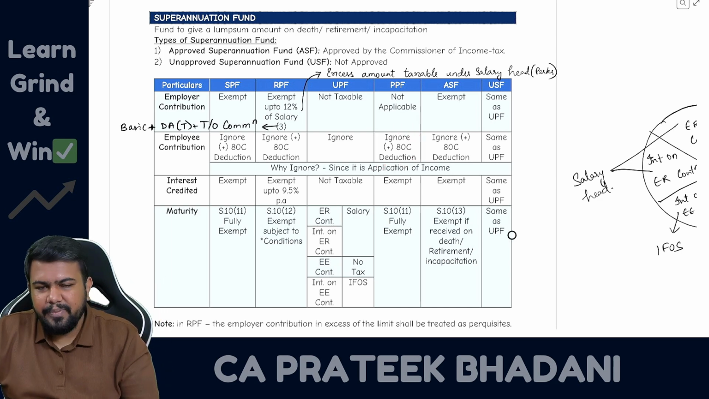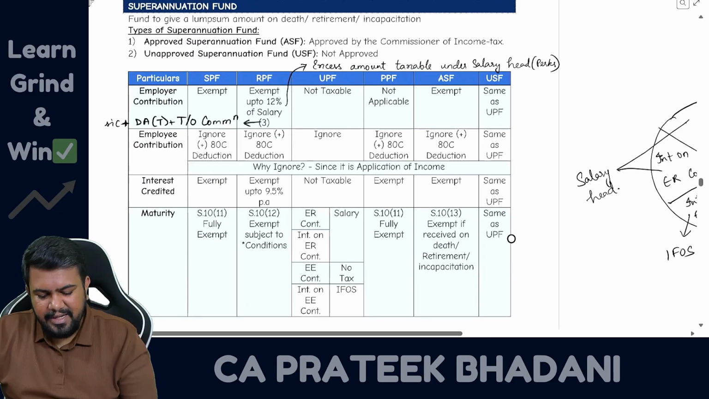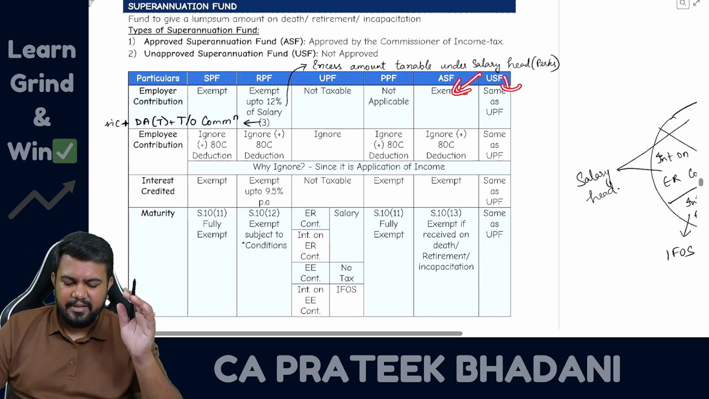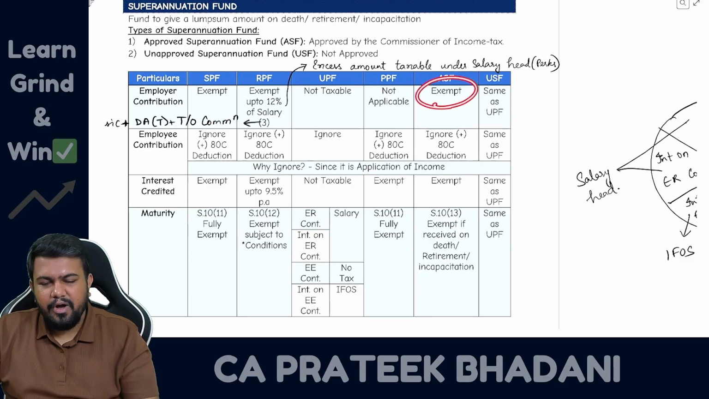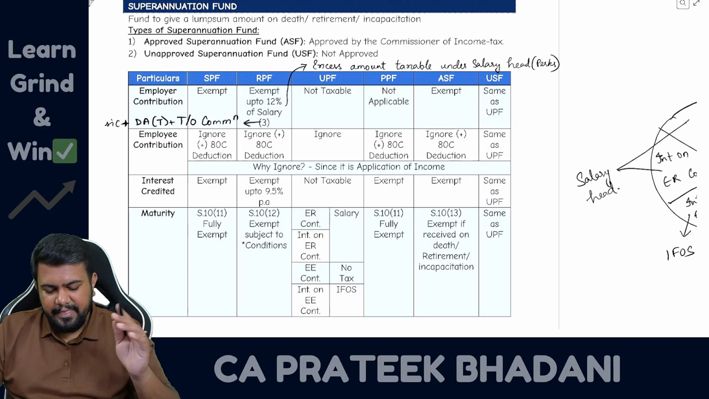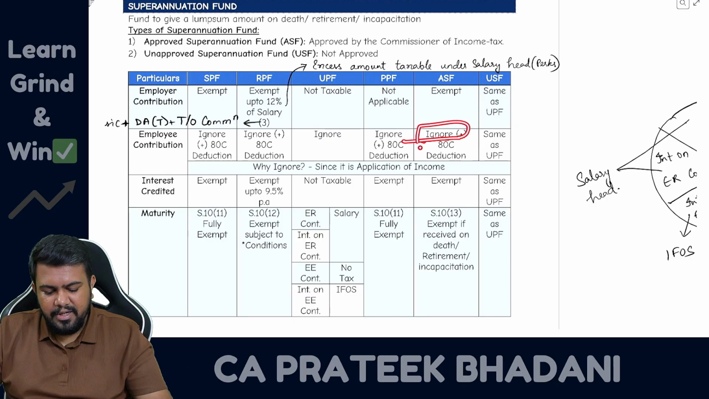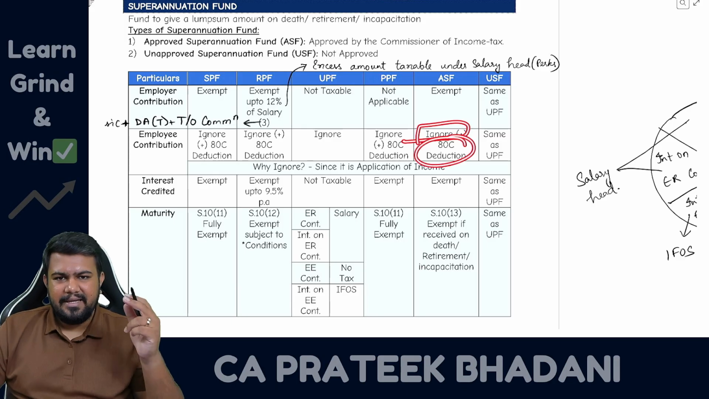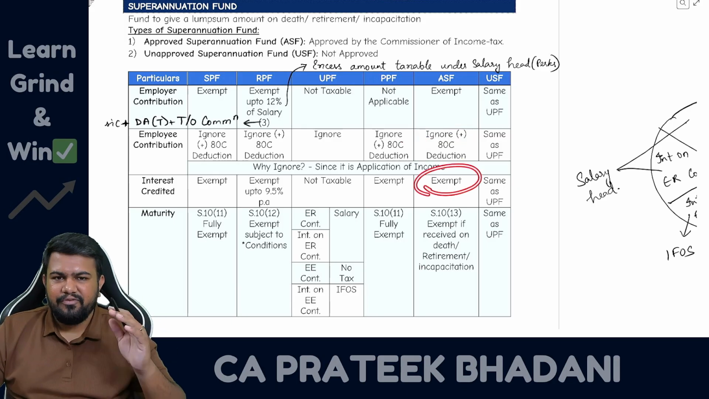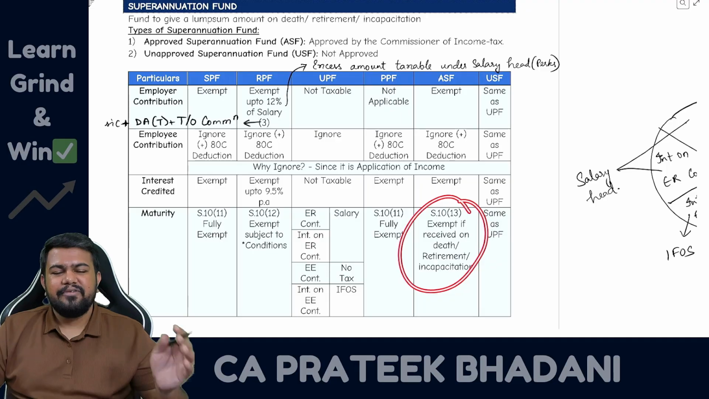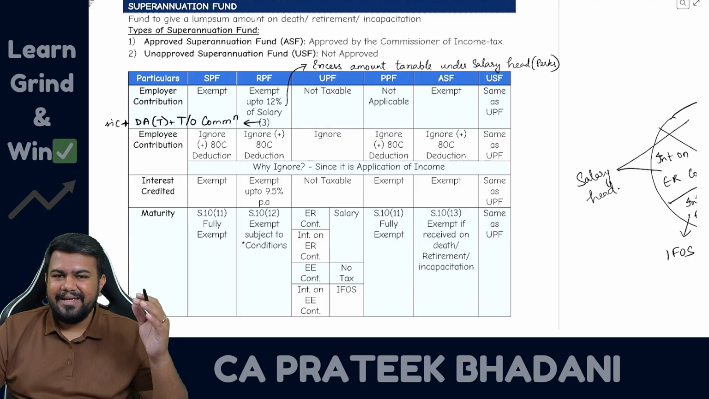Now let's talk about superannuation fund. Superannuation fund can be approved or unapproved. First let us talk about approved superannuation fund. Approved superannuation fund, employer contribution fully exempt. Then employee contribution can be ignored. However, employee can claim 80C deduction. Then interest will be fully exempt. Maturity, if received on death or retirement, will be fully exempt.